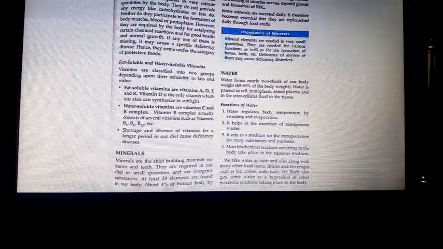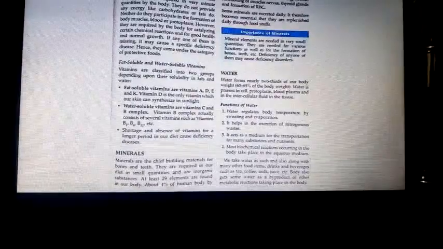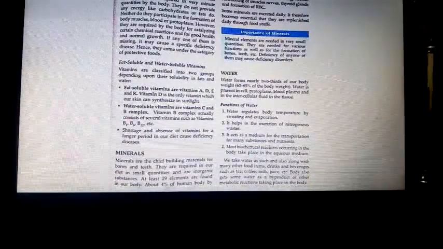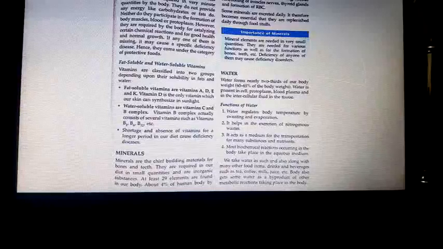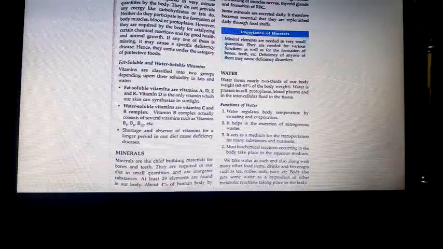Imagine, children, suppose iron we require in tons. Then our body weight also will increase. We'll start weighing 1000 kgs, 100 kgs like that. Calcium, all heavy minerals, if they accumulate in our body, isn't it? That is why we require minerals in very, very small quantity.